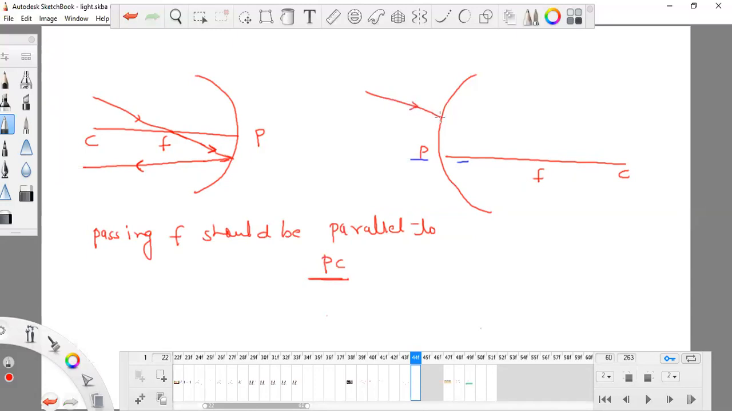Okay, 90% part will get emitted. So if it is coming in this way, only 10% will pass through F. It is coming in the way that it will definitely pass the F point, but in reflection, it is coming in this way, and in reflection it will go in this way.